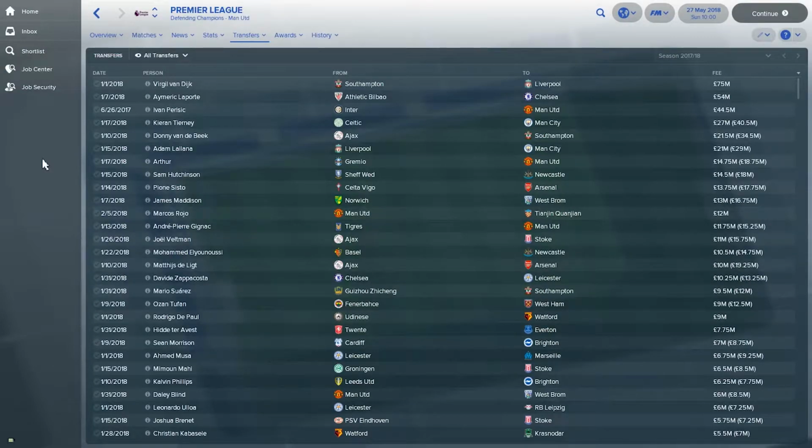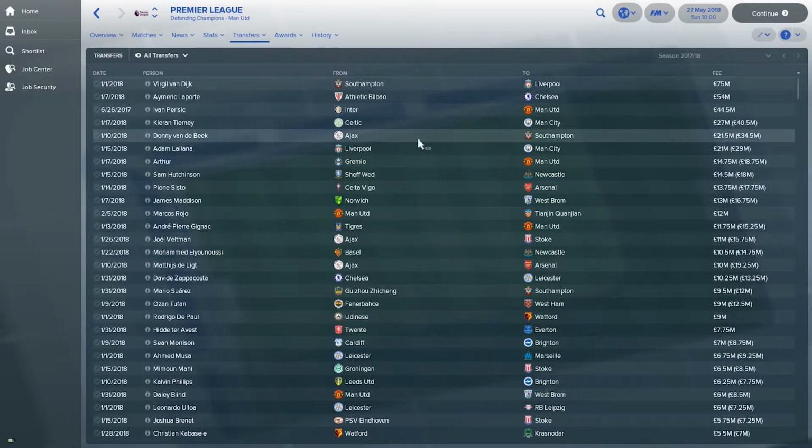Now let's look at the transfers in the Premier League overall, and we can see that Virgil van Dijk's January transfer to Liverpool for £75 million is the top transfer. Next in line is Aymeric Laporte, a central defender from Athletic Bilbao, has moved to Chelsea in January for £54 million. Ivan Perisic, the transfer that we fixed in the beginning of the video, is third. Kieran Tierney has switched from Scotland to Manchester City for £40.5 million, another fullback to add to the team.